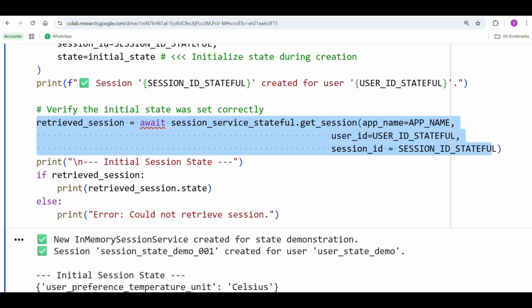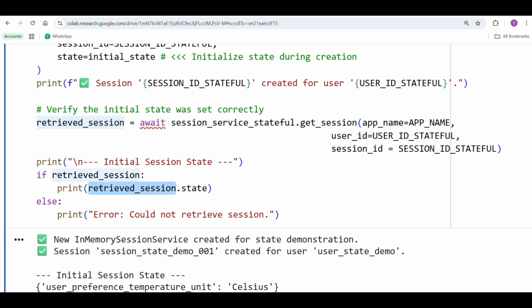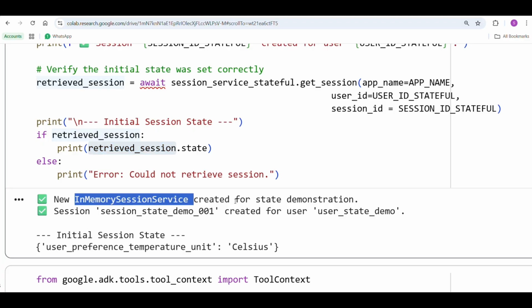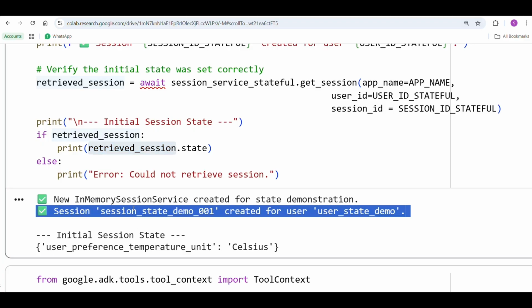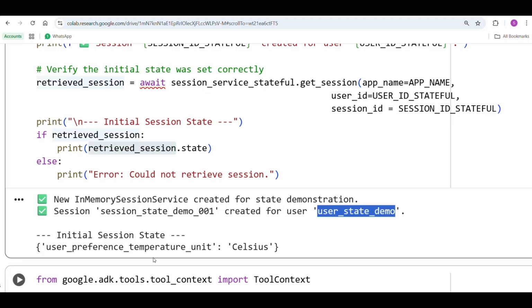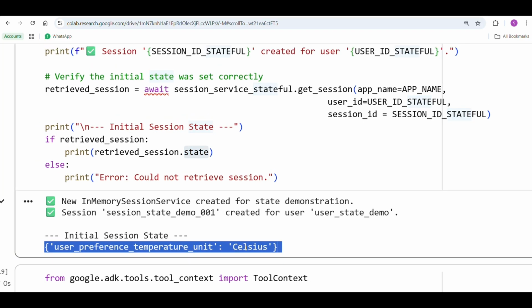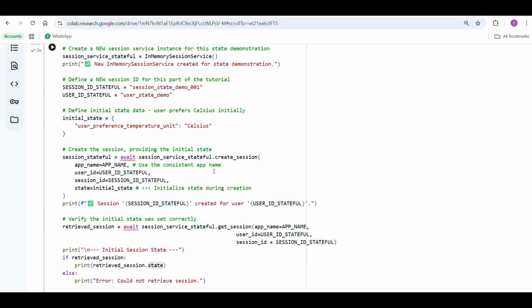After loading it, we are just printing out the initial session state. Whatever session state is retrieved from memory, we are printing it out. So you can see right now in memory, the session created for demonstration, and the session state demo is created with the user state demo. And what is the initial state preference? This is what we have created, right? The initial state preference was Celsius, so my weather agent has to return in Celsius. So here I have successfully executed the code.